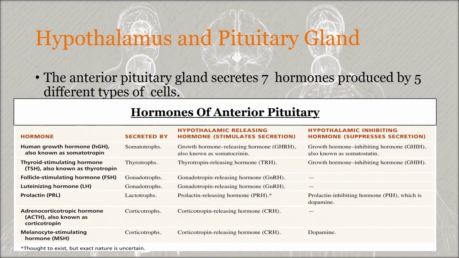It is also known as somatotropin because it is secreted from the somatotrope cells. The human growth hormone in turn stimulates several tissues to secrete insulin-like growth factor.